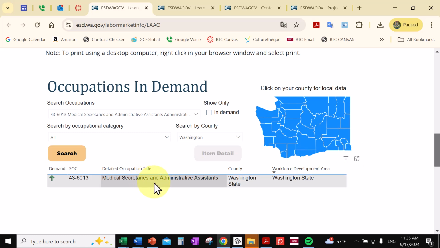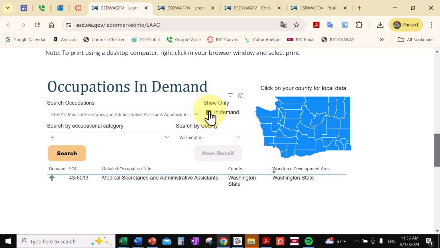Medical secretaries, it's interesting. I was at the doctor today, and the doctor was saying what a shortage they have of medical assistants right now at their facility. And so just because it says low doesn't mean that you won't get a job around here, because there's people that are changing jobs all the time.